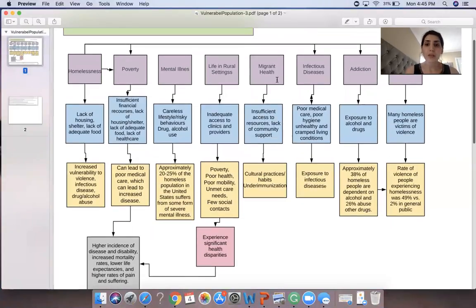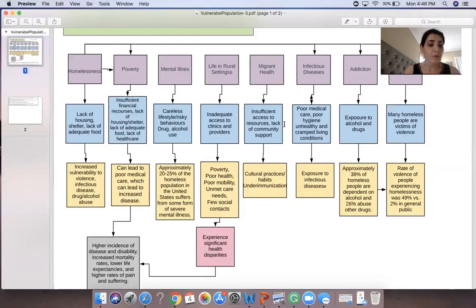Last one, I have migrant health. According to World Health Organization, health problems among migrants are high. The most frequent health problems include accidental injuries, burns, gastrointestinal illnesses, cardiovascular events, pregnancy and delivery related complications, diabetes, hypertension, etc. Also, they have insufficient access to resources and lack of community support.